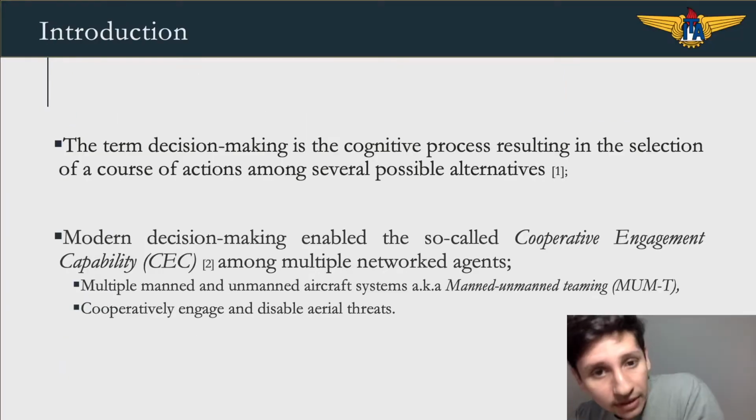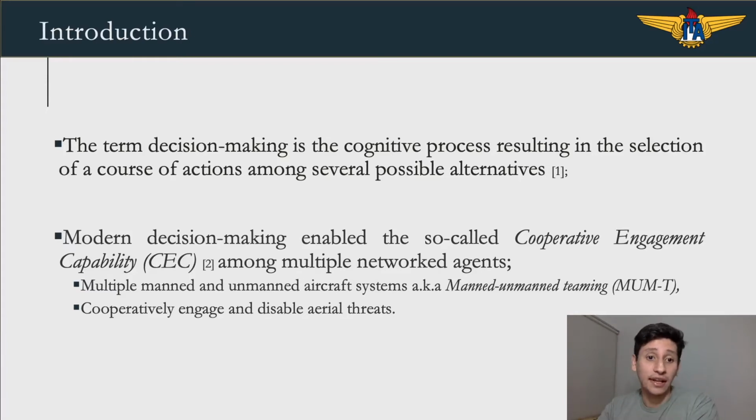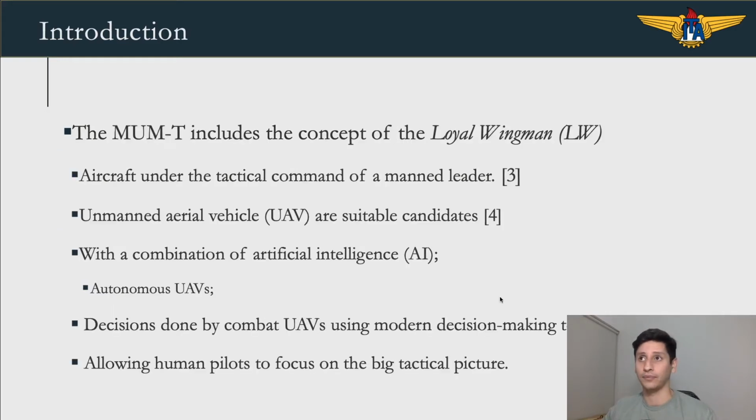The term decision-making is the cognitive process resulting in the selection of actions among several possible alternatives. Modern decision-making enabled the so-called cooperative engagement capability among multiple networked agents that work as a team in a network, make decisions in group to engage and disable aerial threats. Those agents can be manned or unmanned aircraft systems, also known as manned-unmanned teaming.